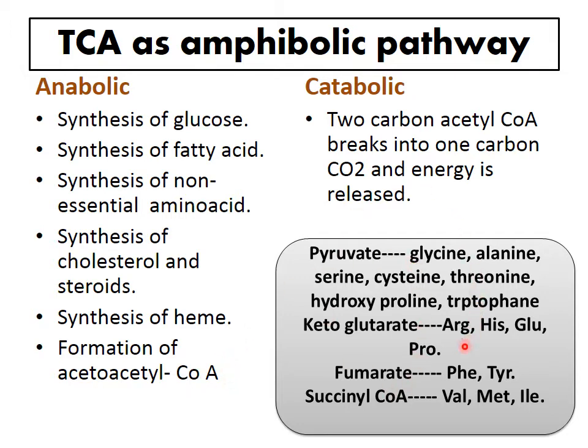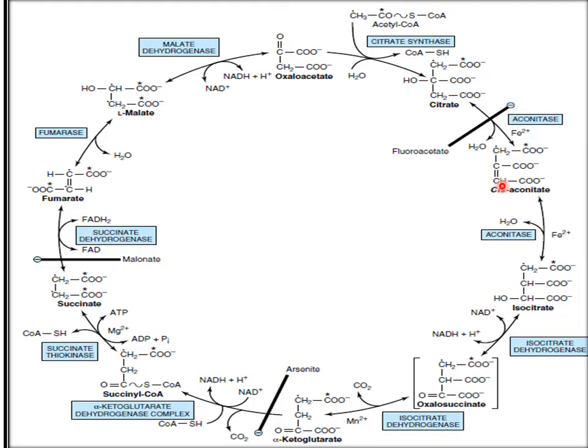Even many amino acids are synthesized by the intermediates of this TCA cycle. Pyruvate synthesizes glycine, alanine, serine, cysteine, threonine, hydroxyproline and tryptophan, whereas alpha ketoglutarate synthesizes arginine, histidine, glutamic acid and proline. Fumarate synthesizes phenylalanine and tyrosine. Succinyl coenzyme A synthesizes valine, methionine and isoleucine. That's why few reactions are anabolic, and the catabolic reaction is the breakdown of the 2 carbon acetyl molecule into 2 CO2. This is the complete cycle.